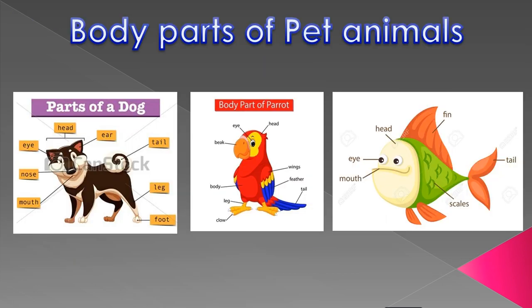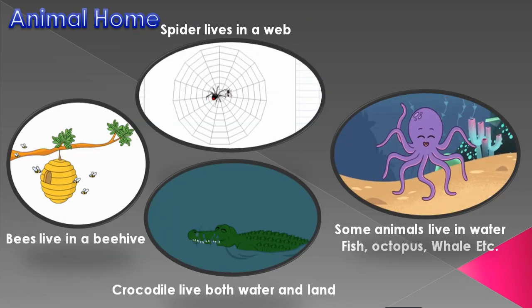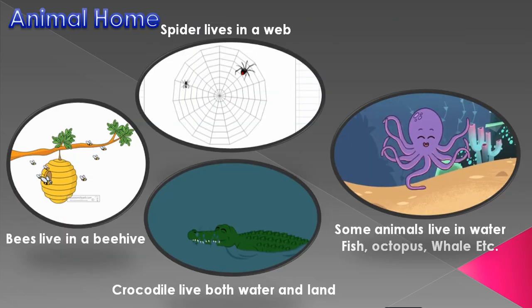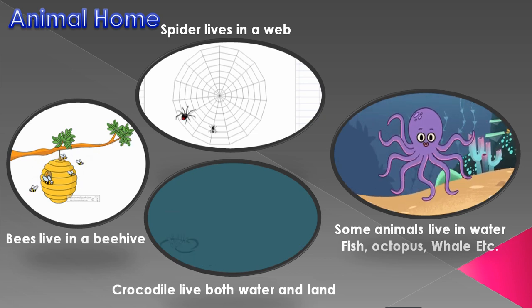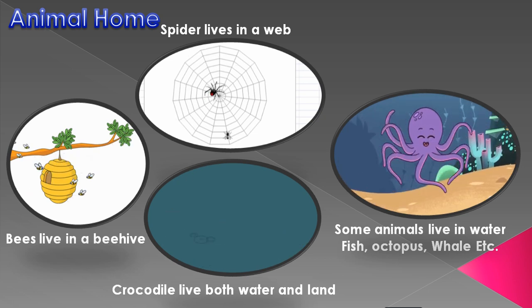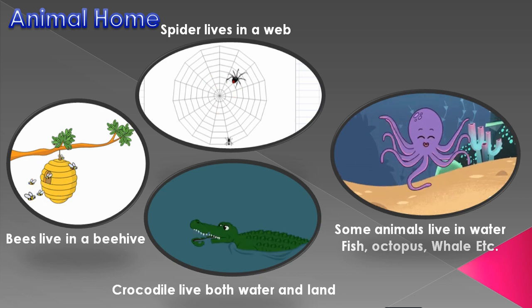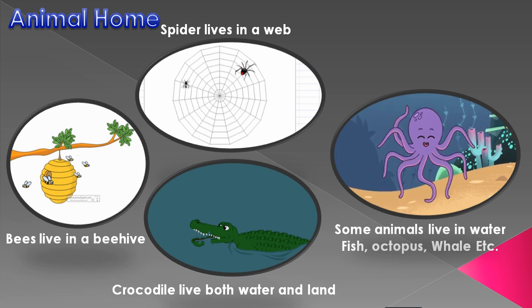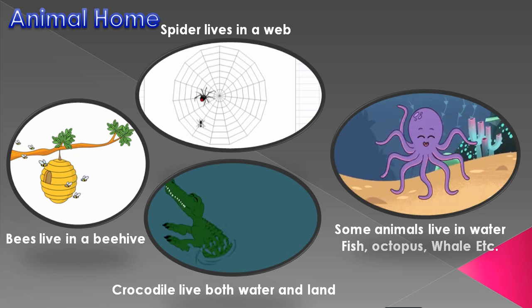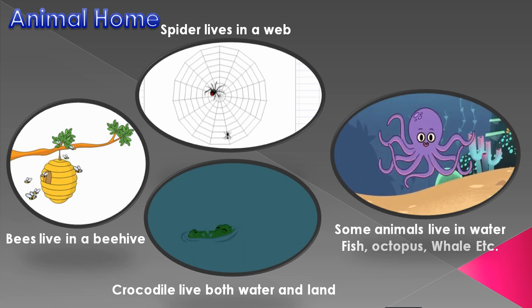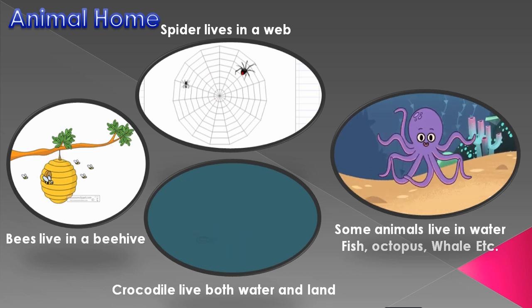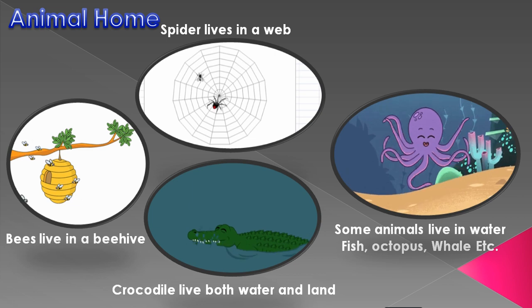Now we'll go to the next point, that is parts of animals. I hope you have understood the first one, animal homes. Animal homes are divided into three categories. Some animals use natural shelter for their home, some animals build their home, and some animals use human-made shelter.